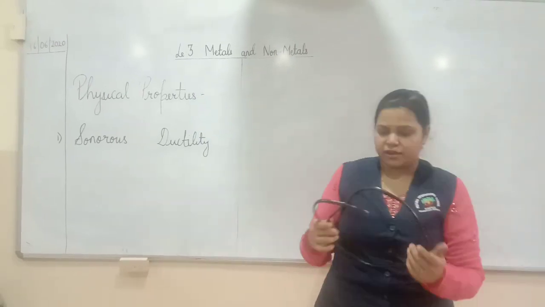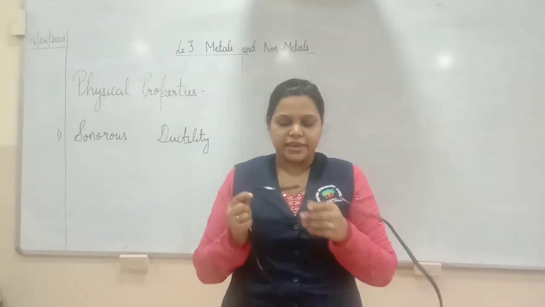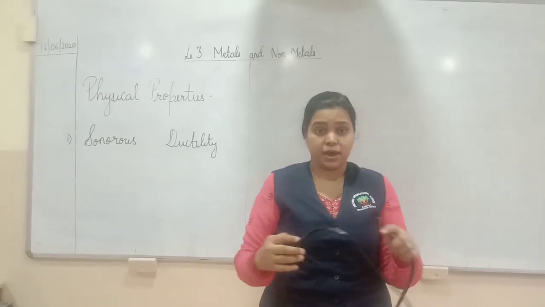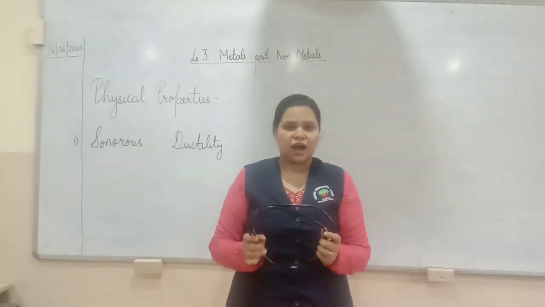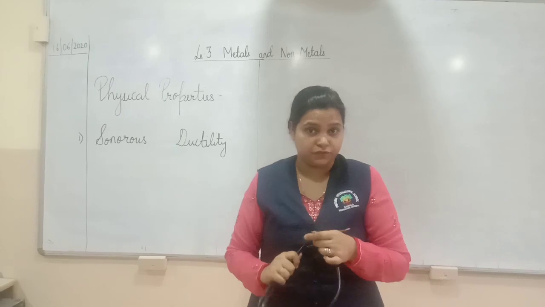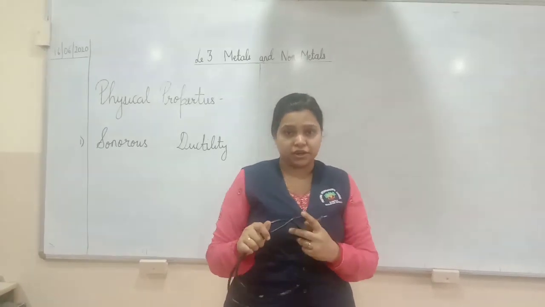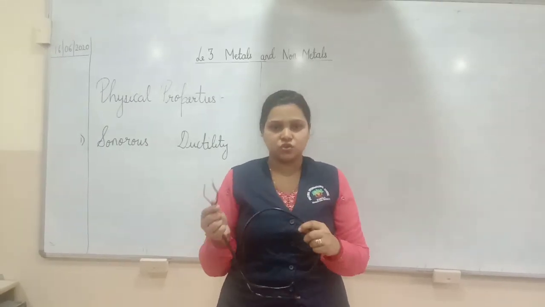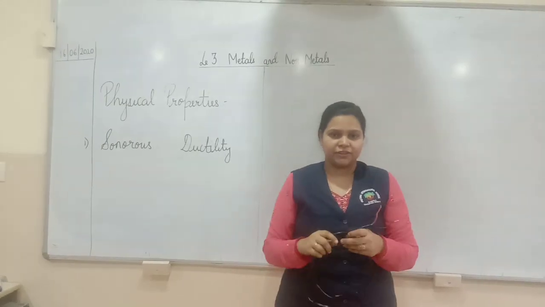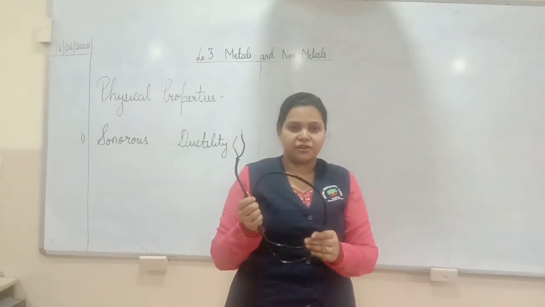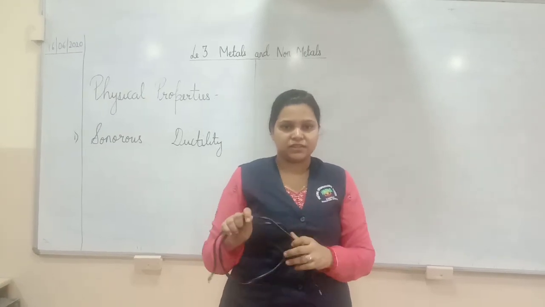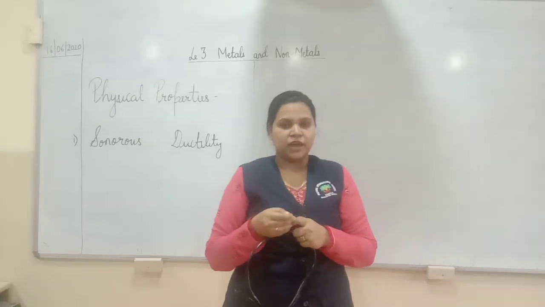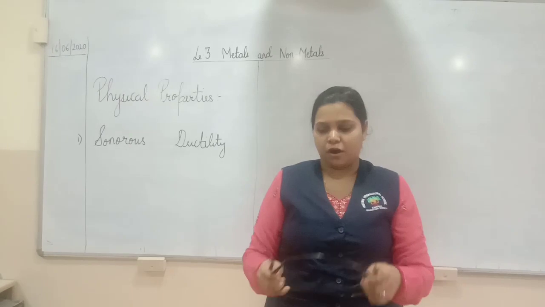Now, with this wire, let us go to one more thing. Inside is metal, but the outer covering is a non-metal, that is plastic. Why is it so? Because metals are good conductors of electricity and plastics are bad conductors of electricity. That means electricity can pass through metals, but it cannot pass through plastics. So to avoid getting shocks or electric currents, the electric wire is coated with plastic or any other non-metal component, whereas the inner part is either aluminium or copper. So this is about ductility.